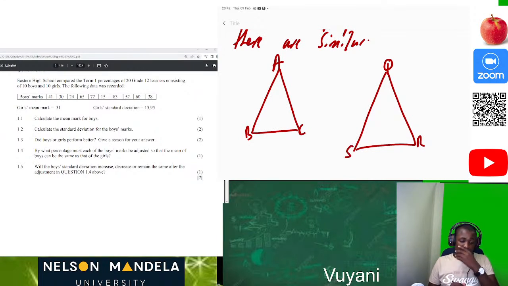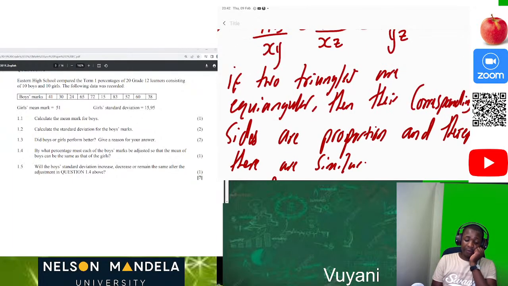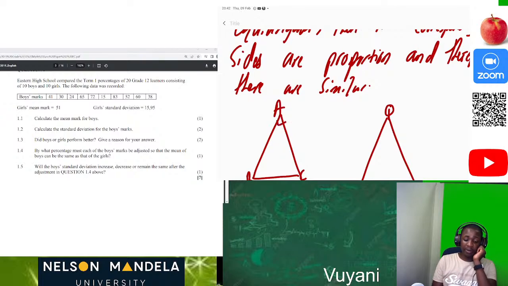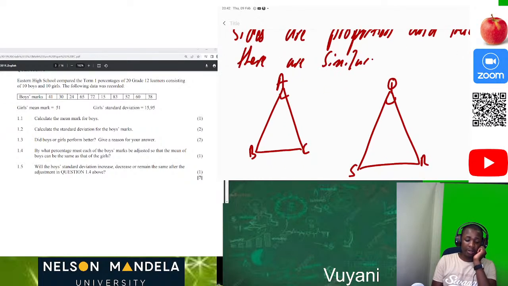Then now we say that initially, if two triangles are equiangular, which means this angle is equal to this, the corresponding angles are equal to each other, these are also equal to each other, then now we are saying that their corresponding sides are in proportion, then therefore they are similar.